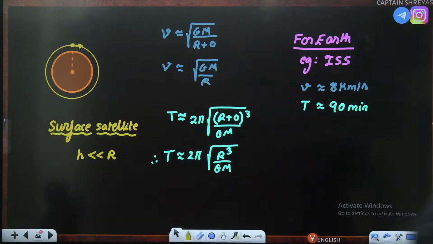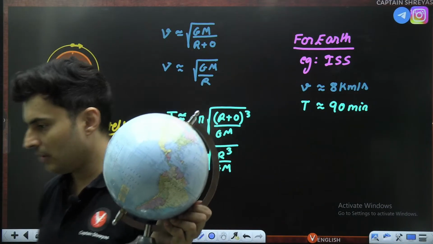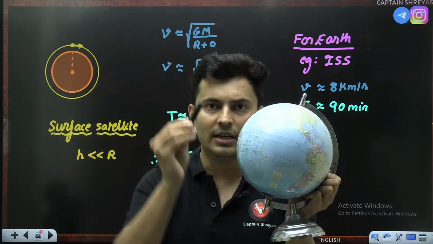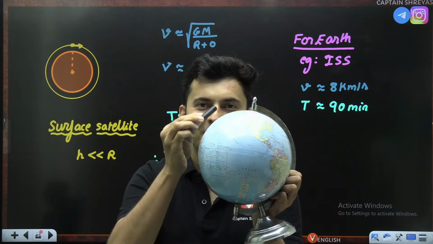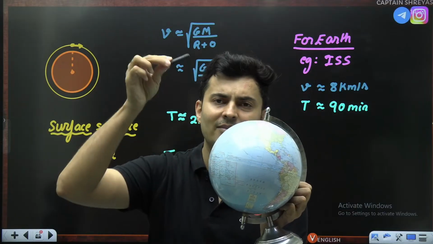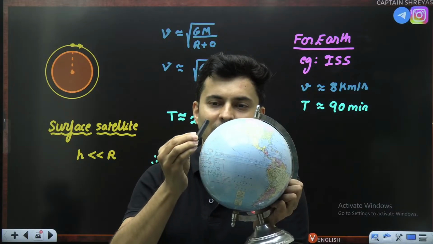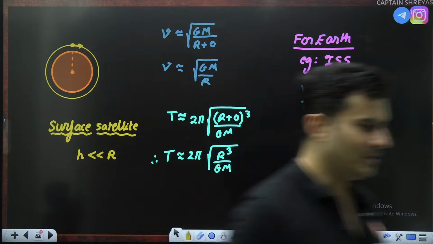Meaning, if this is the Earth, maybe I can have a spaceship. This is my spaceship. So it is going International Space Station. It will be like this, going like this, very close to the surface. If you are very far, then it will take more time to reach the space shuttle, right? So it will be going like this around the surface of the Earth. Okay, this is what it is.